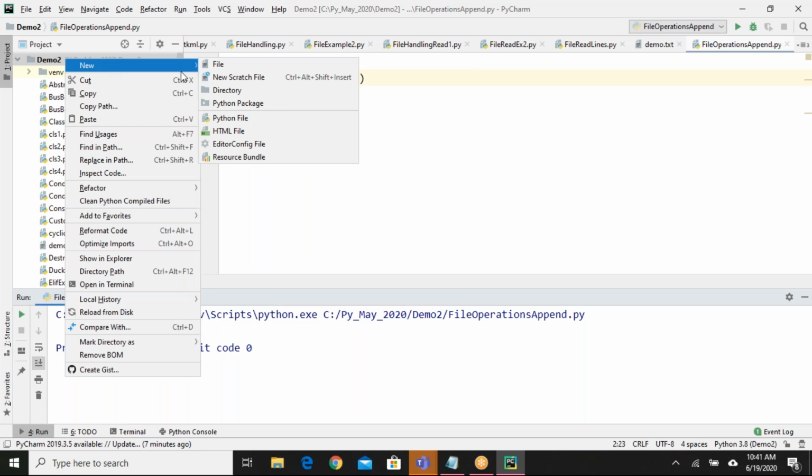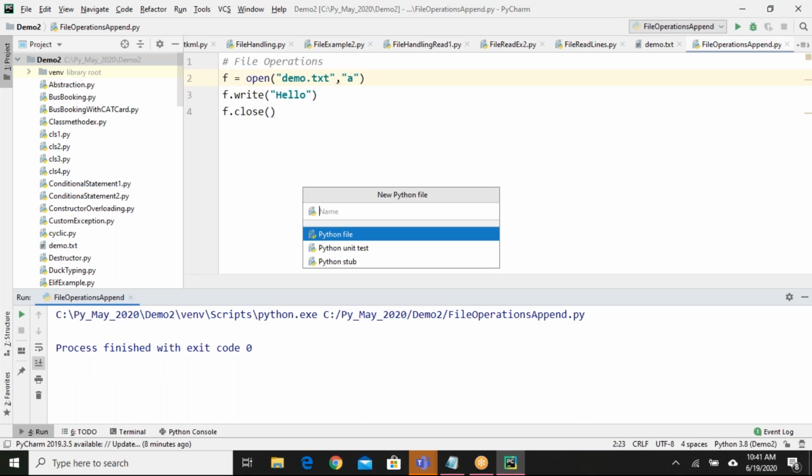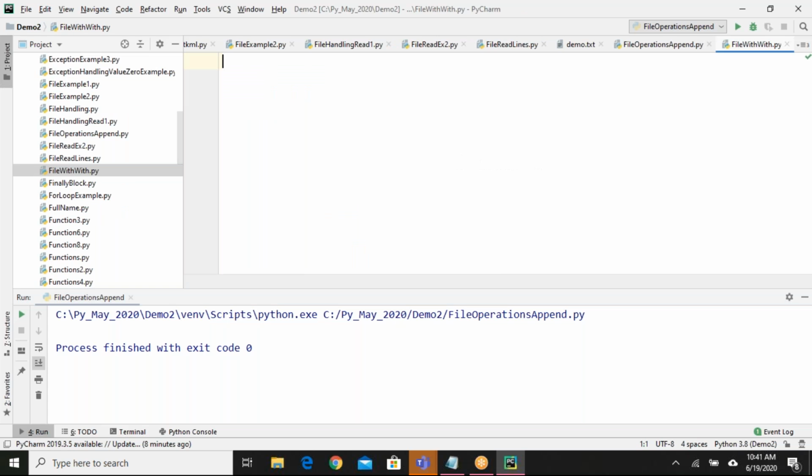Next, one important way of using files. Let me write one more file, with open. So f equals open demo.txt, and whatever mode you want, you can open.